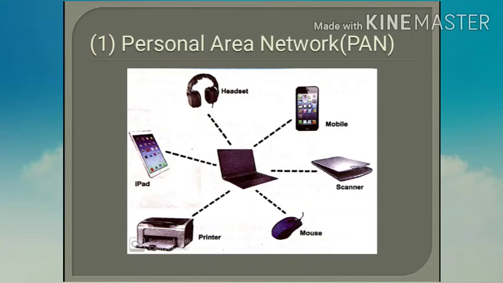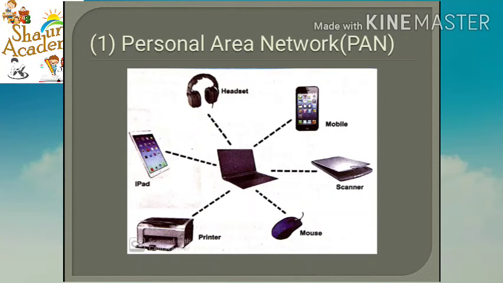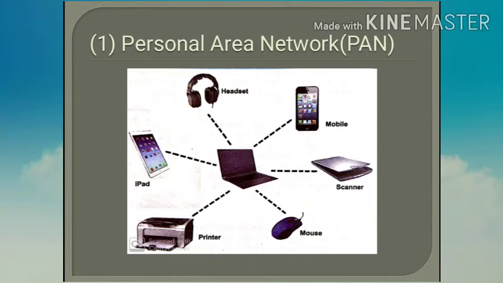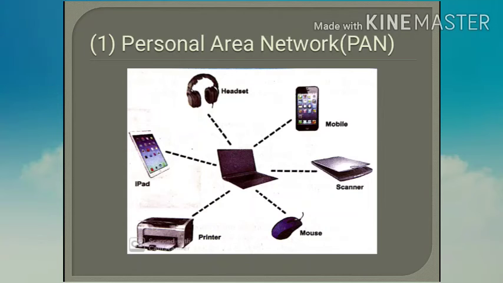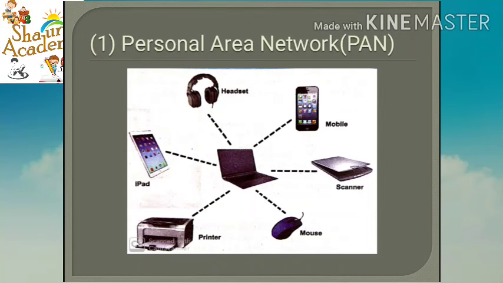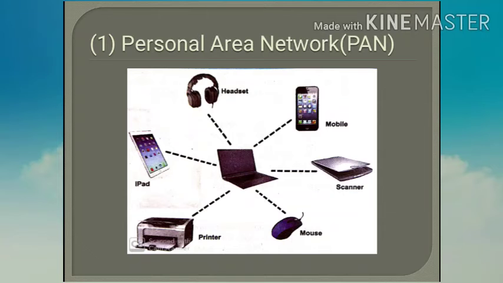This type of network is used for intrapersonal communication. Intrapersonal communication means communicating between devices like a headphone, mobile phone, scanner, mouse, printer, iPad.